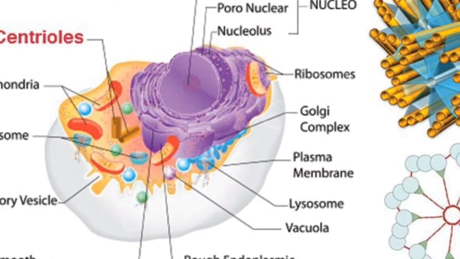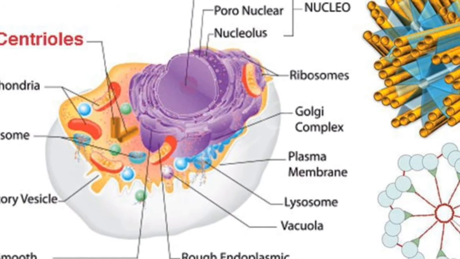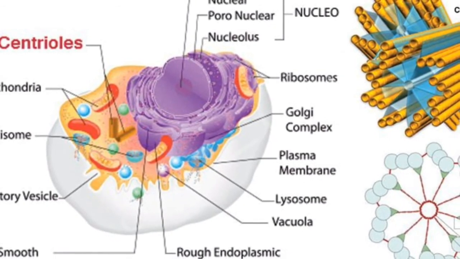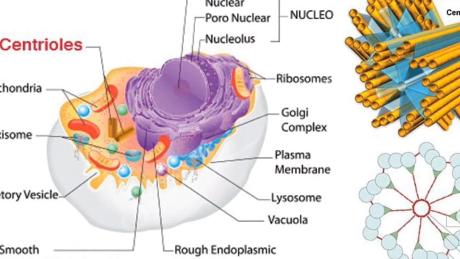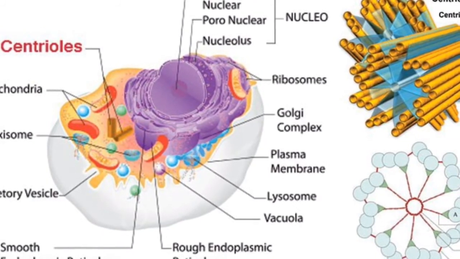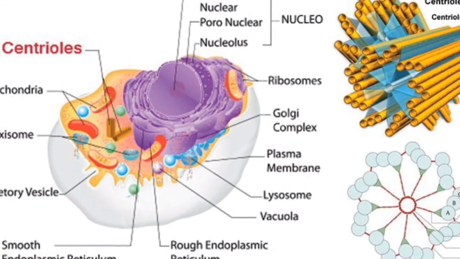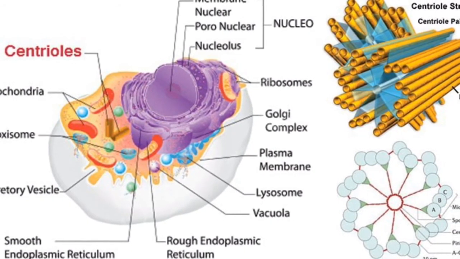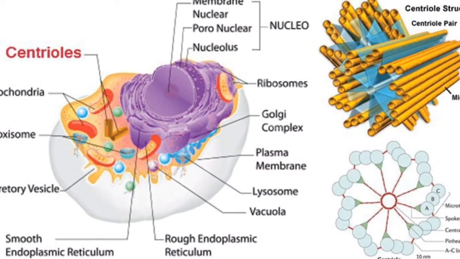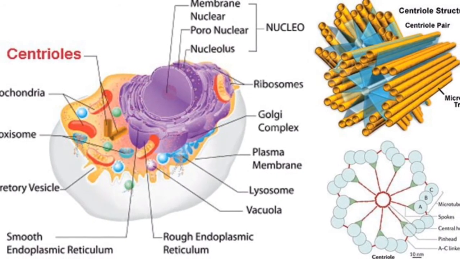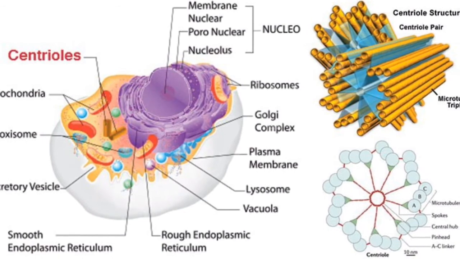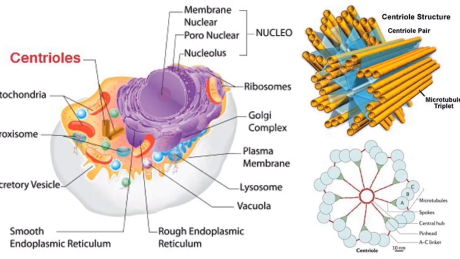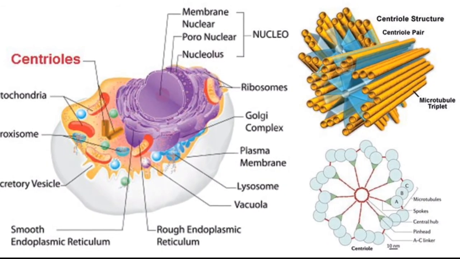Centrioles are located near the nucleus. They have two cylinder-like structures, each called a centrosome. Centrioles are present only in the moving plant and animal cells. Why? Because the cell division that takes place in plants is different from that of animal cells and moving plant cells. In plant cells, the Golgi apparatus plays an important role in cell division. The spindle formation cannot happen in plant cells. That's why the centrioles are absent in plant cells.